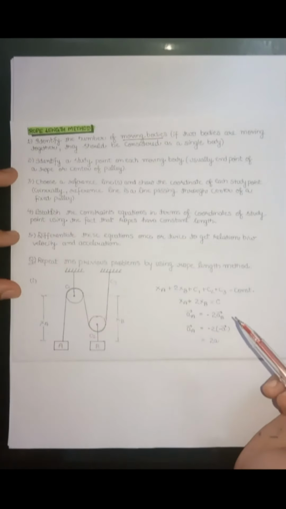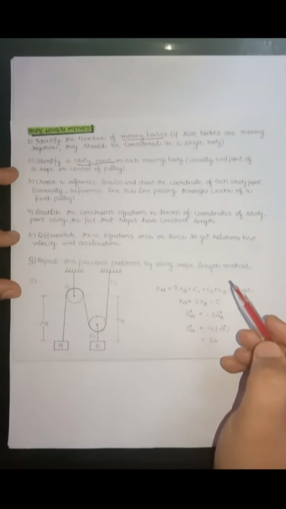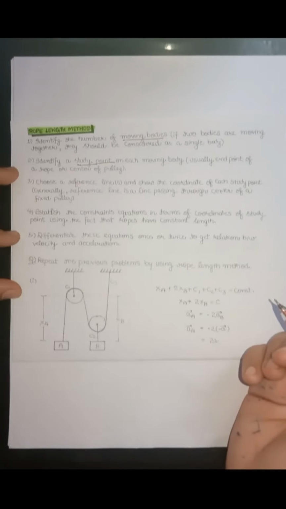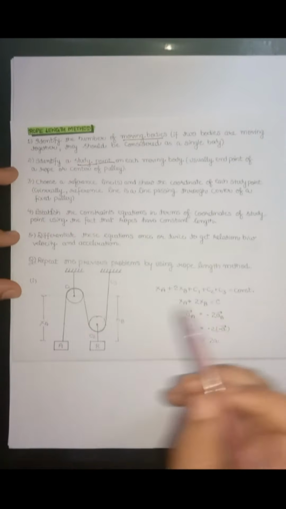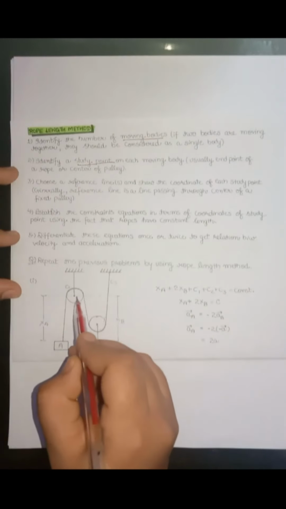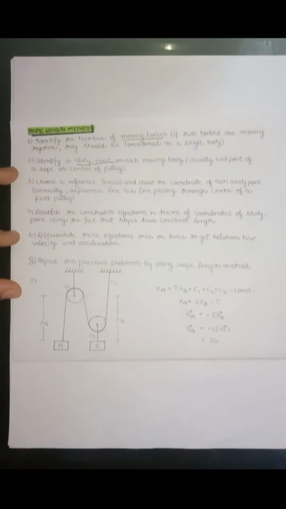The third point is to choose a reference line or lines and show the coordinate of each steady point. For example, in this case, we have drawn this reference line, and with the reference line, we have to show the position of our steady point.